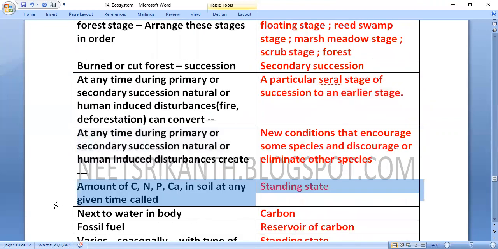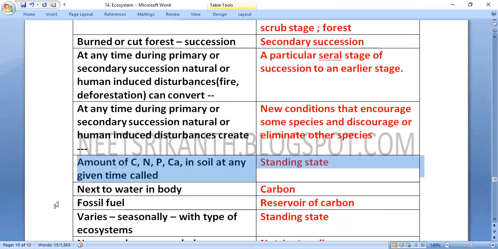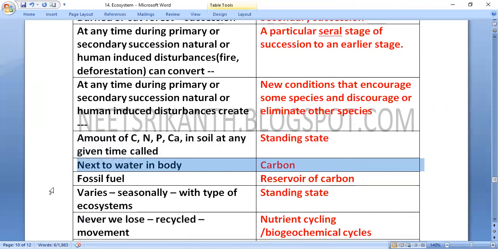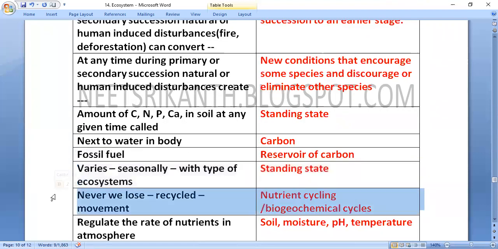The amount of carbon, nitrogen, phosphorus, calcium in soil at any given time is called standing state. Next to water in the body, carbon. Fossil fuel is a reservoir of carbon. Standing state varies seasonally with the type of ecosystem.